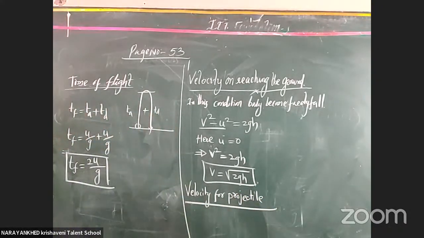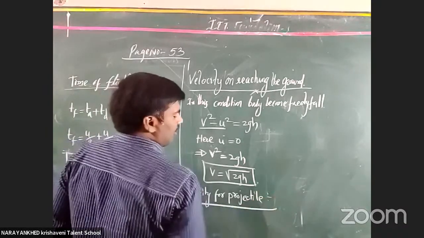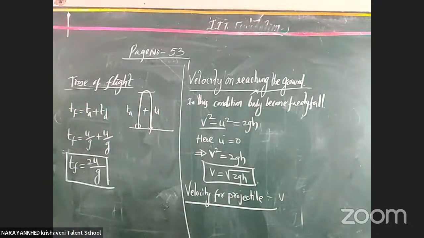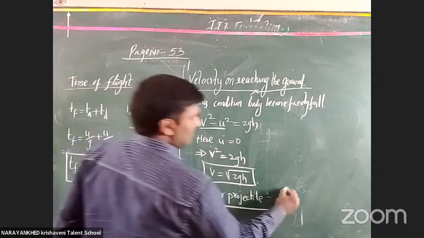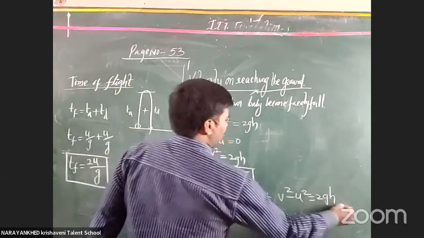Now for a projectile, how do we find it? In this particular case, when the body reaches the maximum height, h is equal to u square by 2g. The same formula we consider: v square minus u square is equal to 2gh.